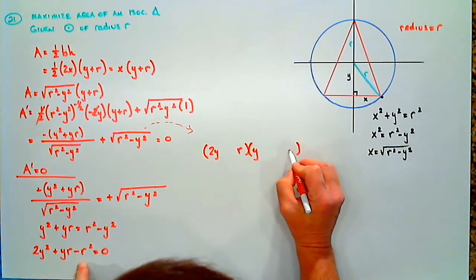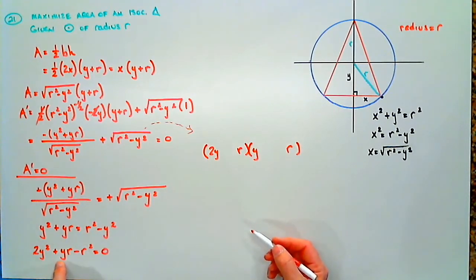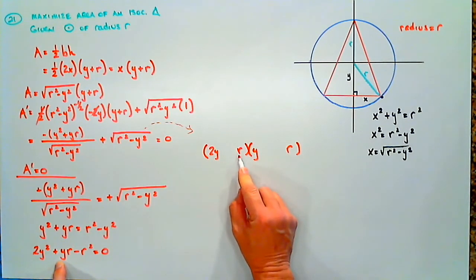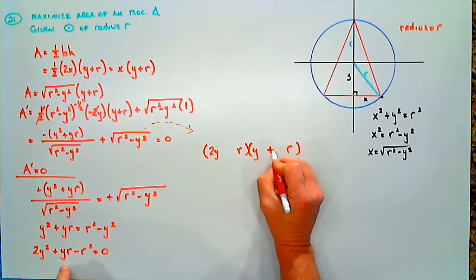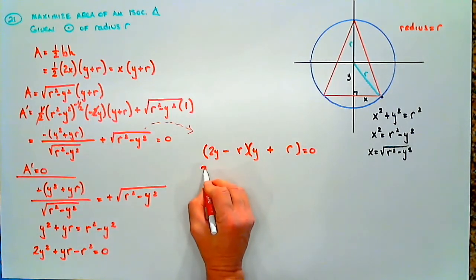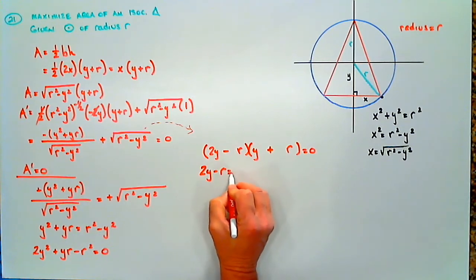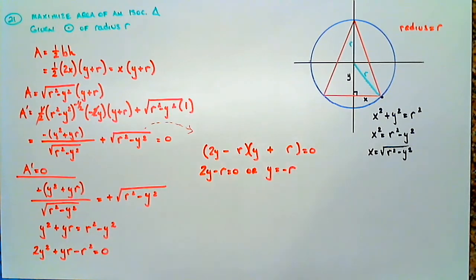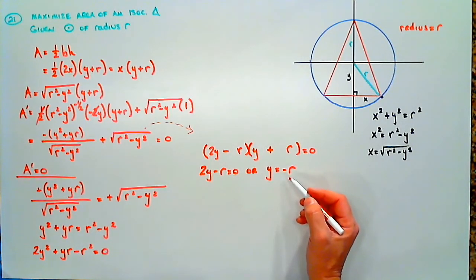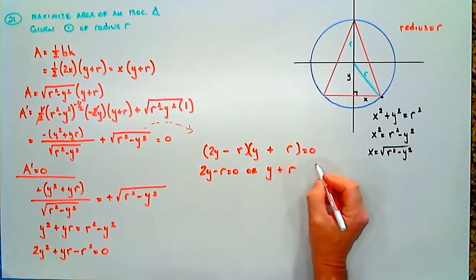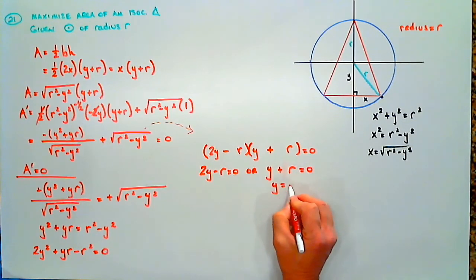So we're going to need an r here and an r here. We need a plus yr. So this term times this term is going to be plus 2yr. This times this is going to be 1yr. We want a positive left, so this is going to be plus, and this is going to be minus. Remember, that equals 0. So now we have 2y minus r equals 0, or y equals negative r. Right? I skipped a step there. I'm sorry, here, I'll go ahead and put that step back in. That would be y plus r equals 0. So we would get y equals negative r.